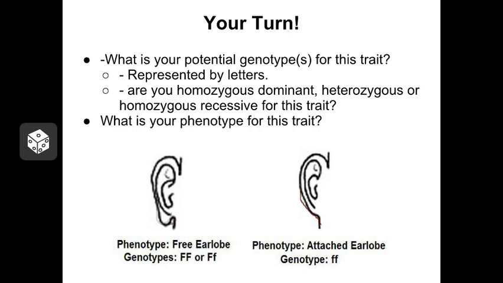So what I want you to do is take a minute and look in the mirror and determine which kind of earlobe you have, what genotypes you might possibly have, and what phenotype you have. Now remember, if you have the dominant phenotype, the free earlobe, you can have two possible genotypes. You can be big F, big F, or big F, little f. And that's because that dominant allele is going to dominate even if it shows up in combination with the recessive. And since we can't see inside your genes, we don't know which one you have.